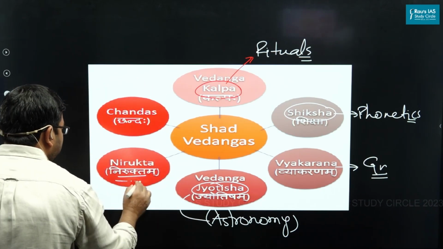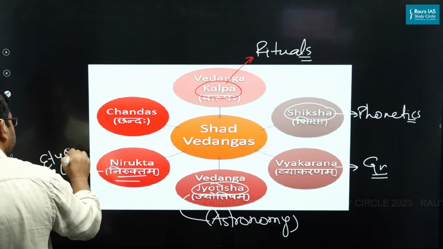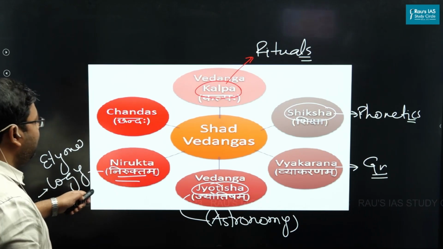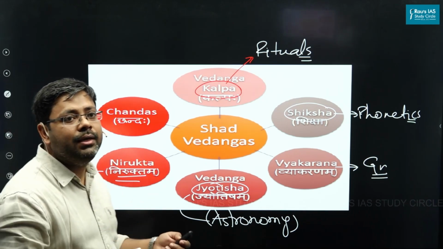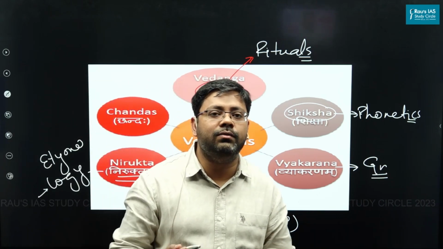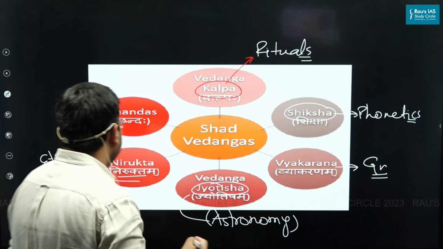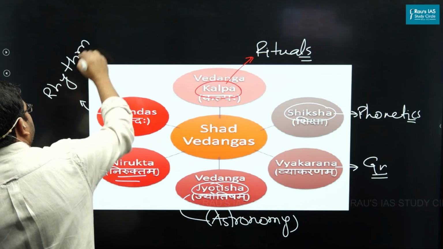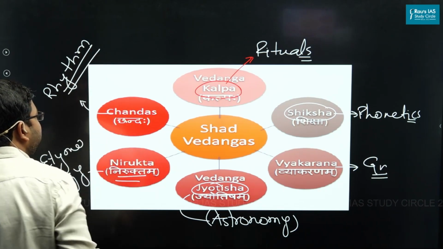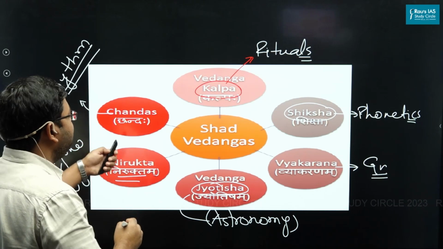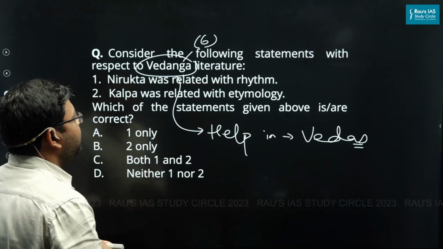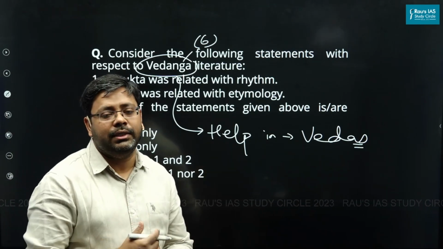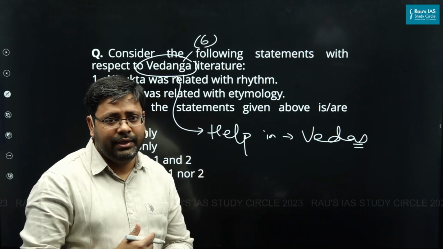Then Nirukt basically was etymology. So what do you mean by etymology? The study of how words are made with the use of different roots. That is something that is called etymology. Then Chanda was rhythm. The Vedic mantras would be in rhythm, and the study of this rhythm was called Chanda Vedanga. Now it is super important to know about Vedangas, because Vedangas were an important part of Vedic literature, and would help in the study of the Vedas.